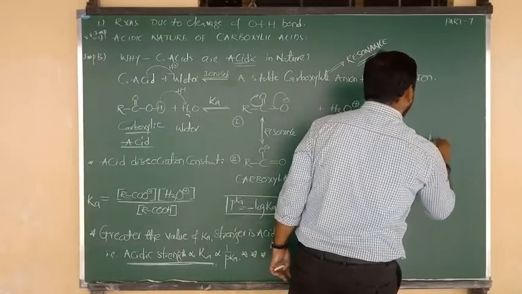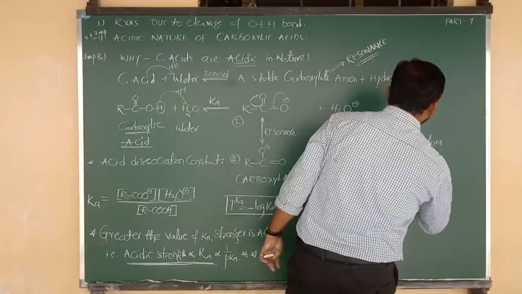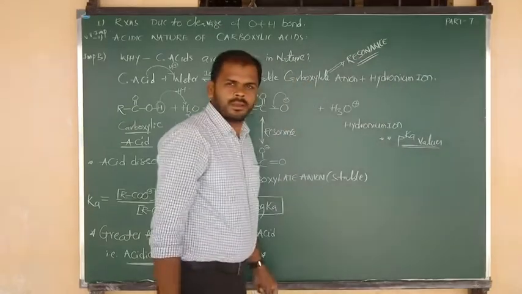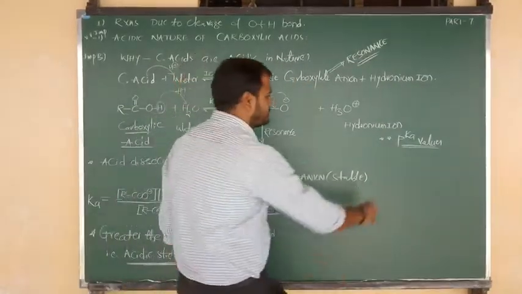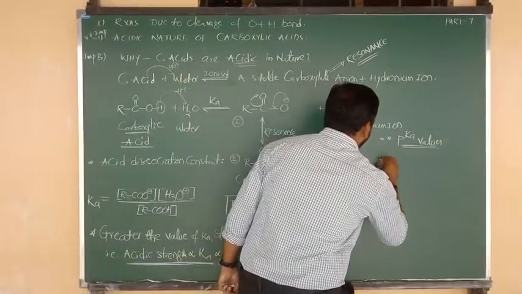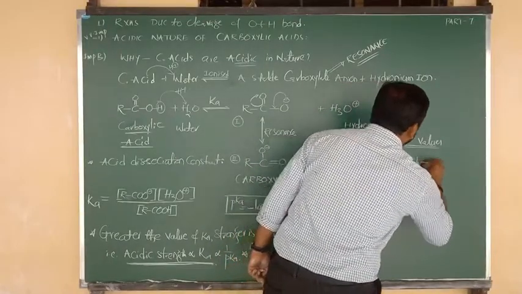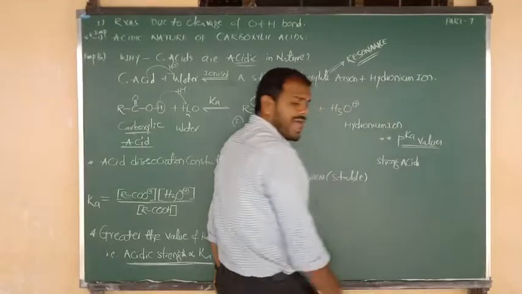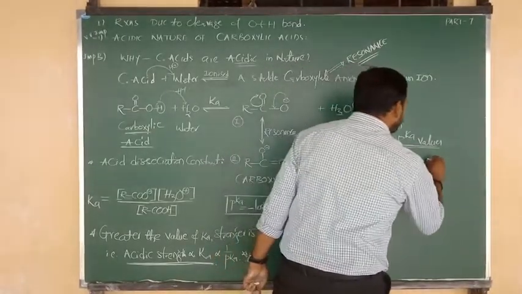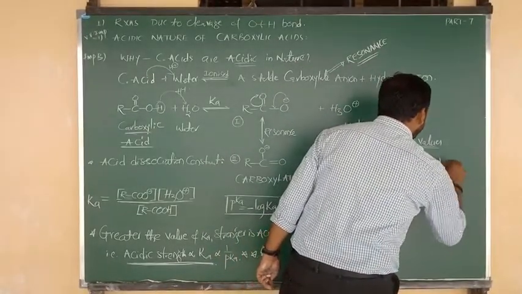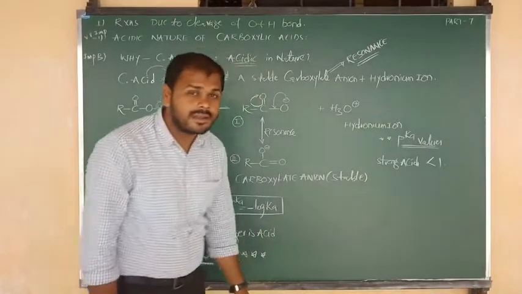Next, one small piece of information I want to write, that is about the pKa values, power of acid dissociation constant values, for strong acids. So for strong acids, what will be the pKa values? For strong acids, we can consider pKa values less than 1.